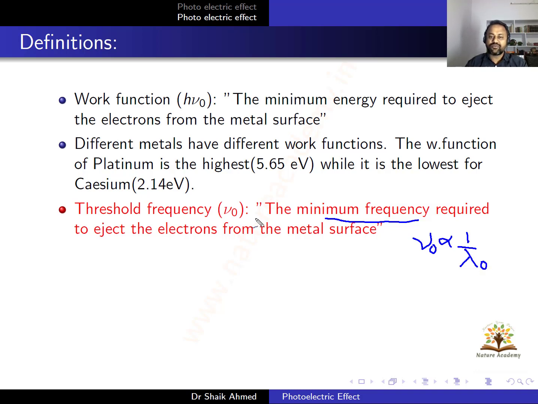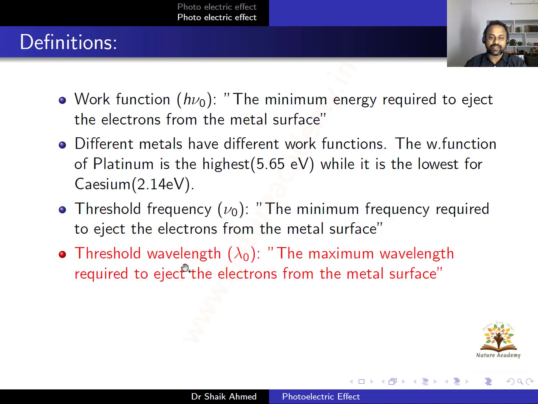If you define threshold frequency as the minimum frequency required to eject the electrons, then λ₀ will be the maximum wavelength required to eject the electron from the metal surface. Threshold wavelength is the maximum wavelength required to eject the electrons from the metal surface.